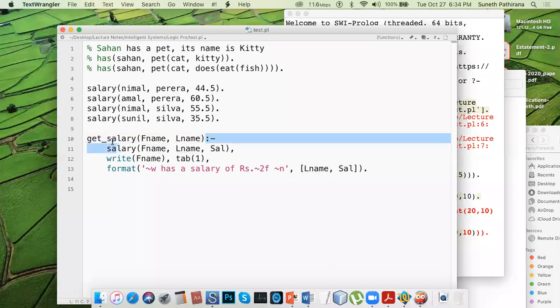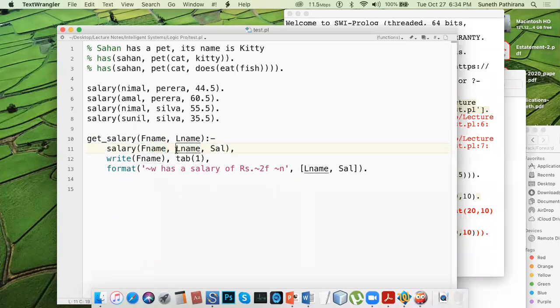Since this is a user-defined function, these are not only ordinary variables, these are the arguments. But here they act as variables. F name is a variable; from time to time, the values assigned to it will change.